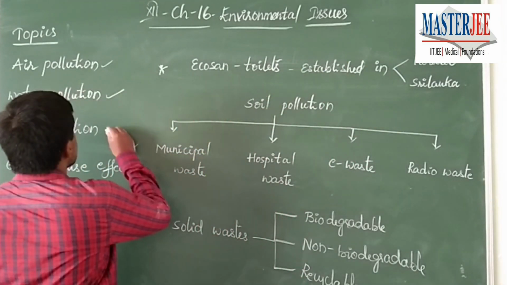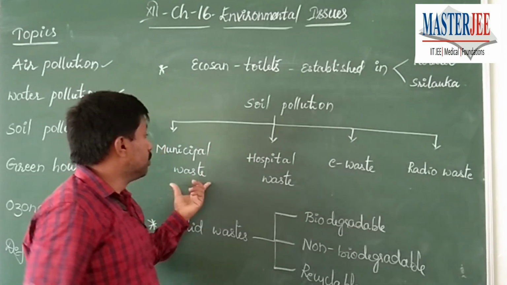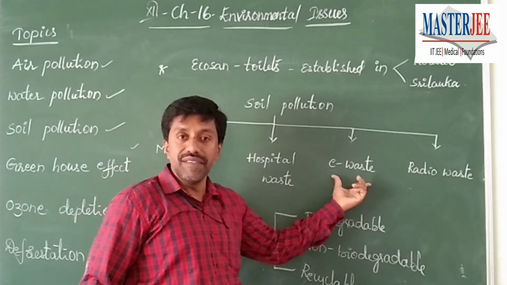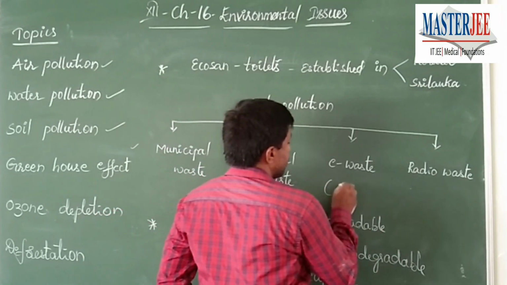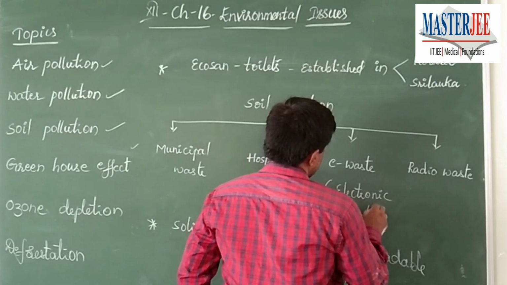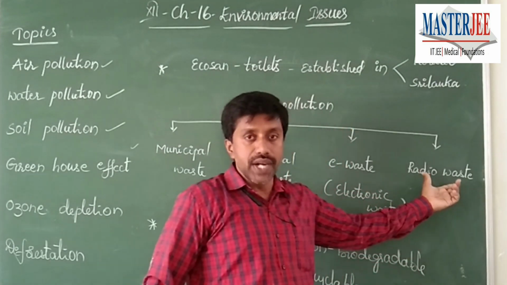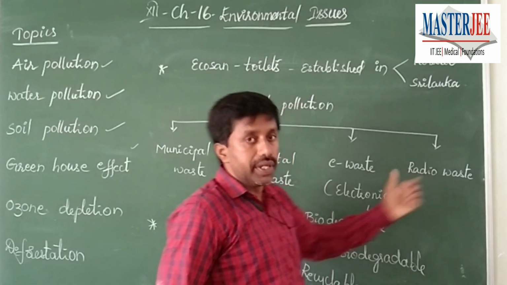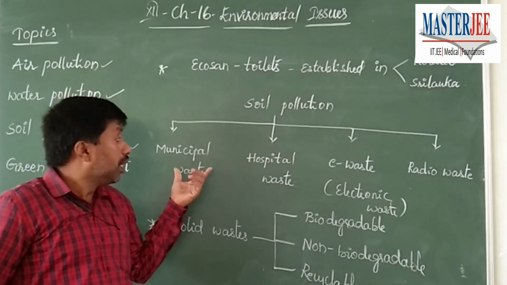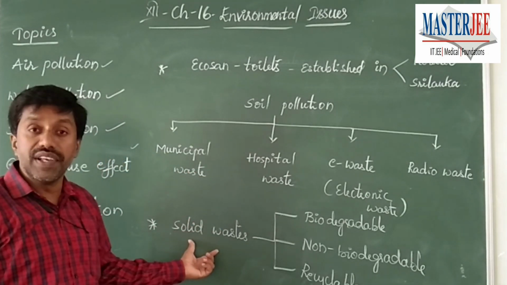Next, coming to soil pollution or solid waste pollution, which is classified into municipal waste or domestic waste, and hospital waste. E-waste stands for electronic waste. And radio waste stands for radioactive compounds waste disposal. How to treat them? Before going to how they are treated, we should understand how solid waste is classified.